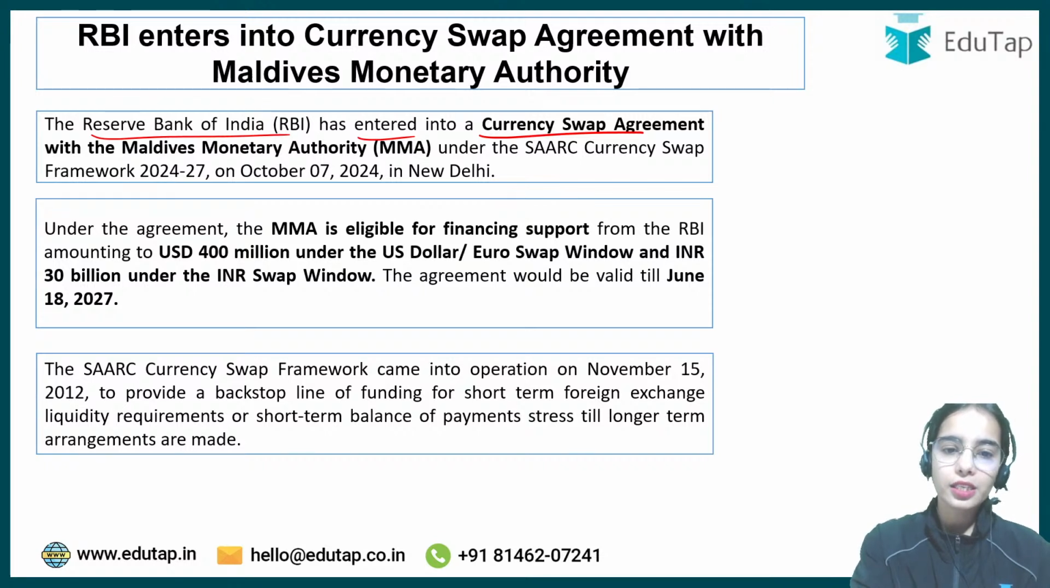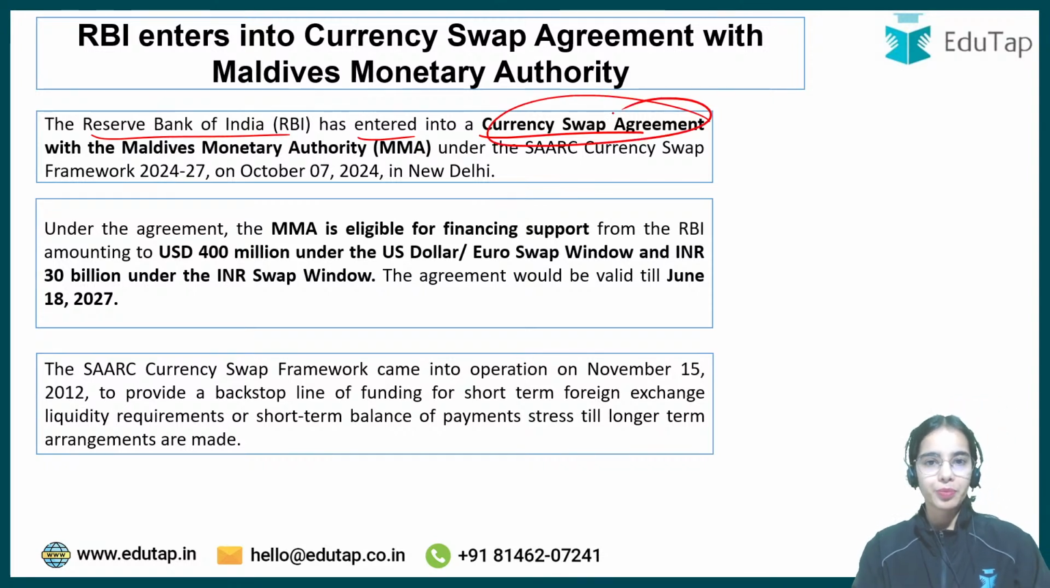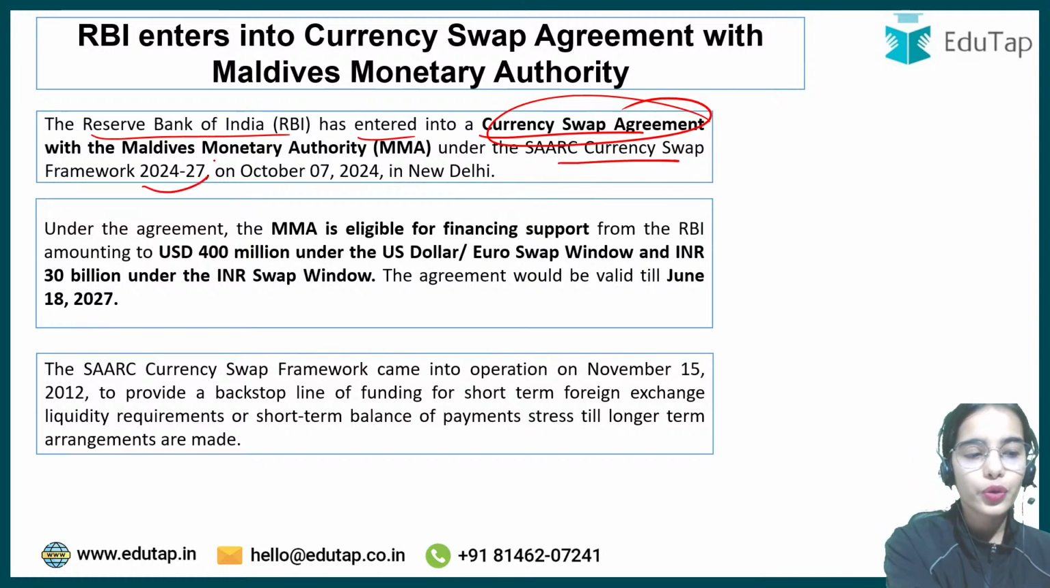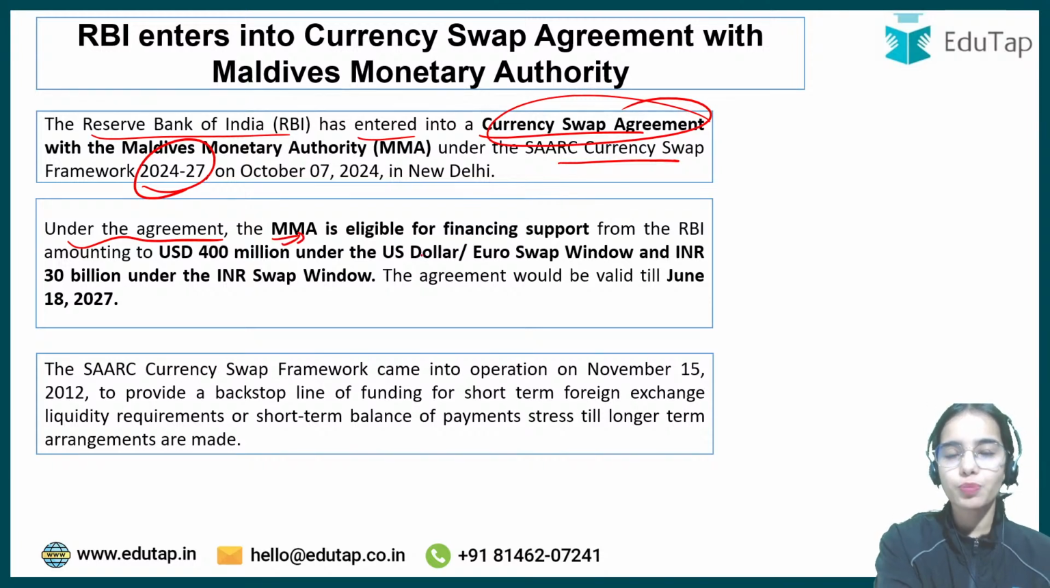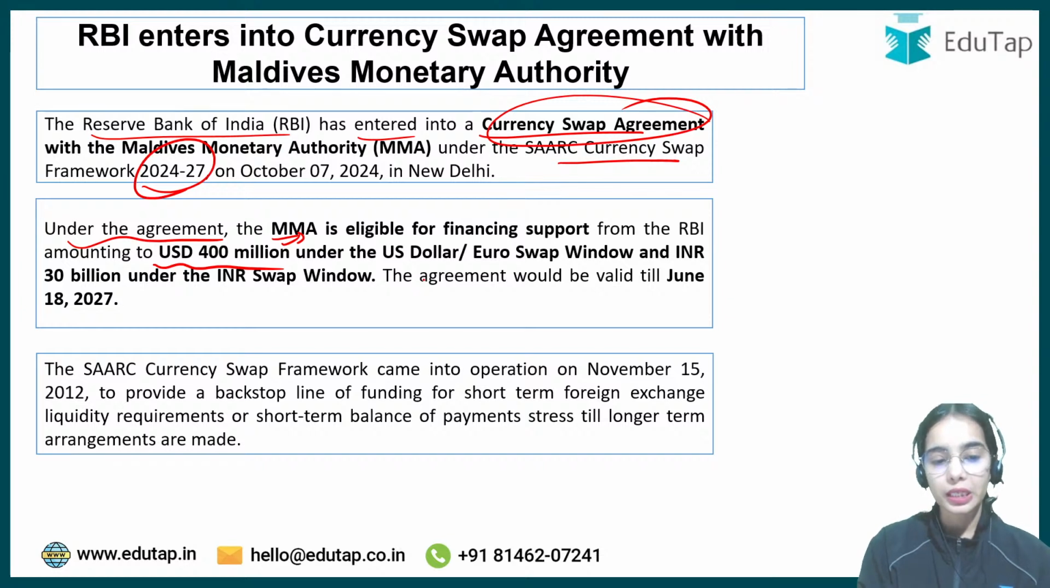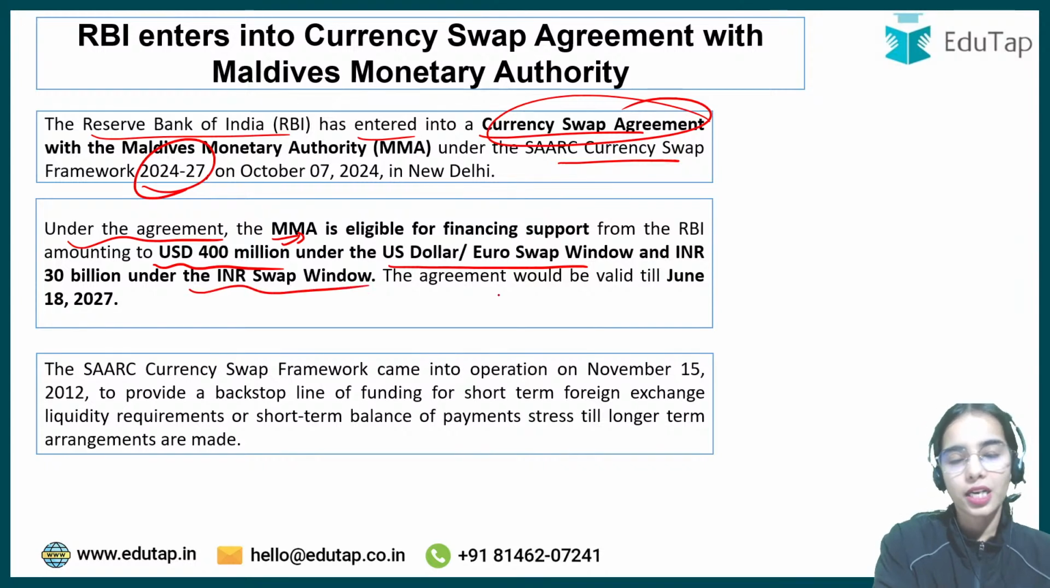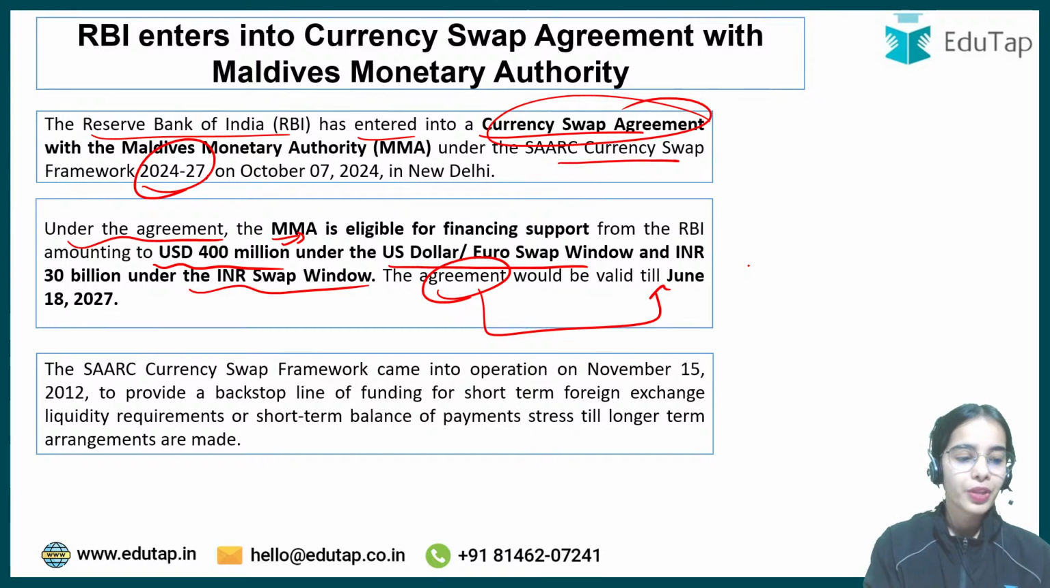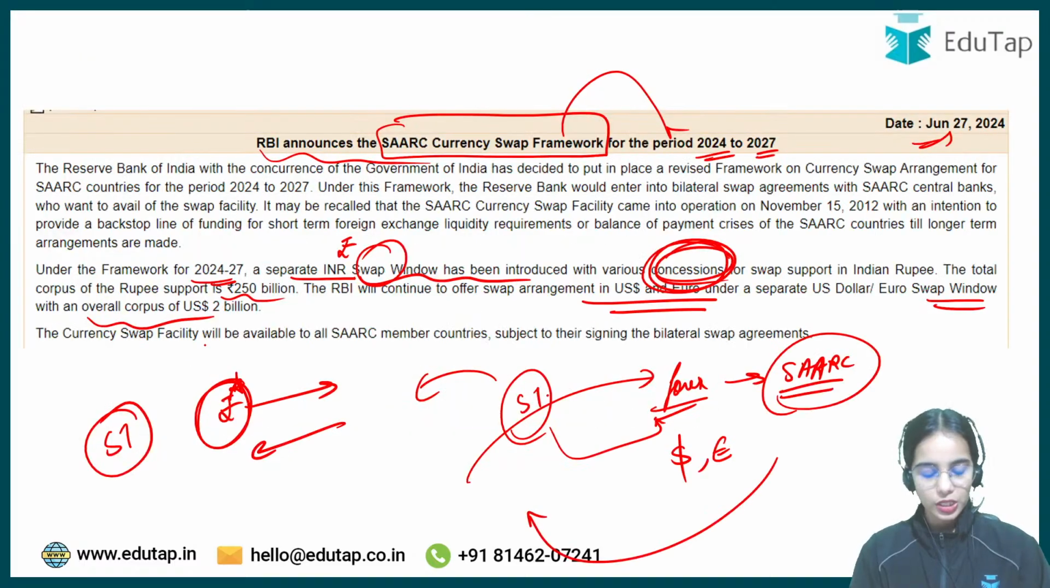Now the RBI has entered into the currency swap agreement with the MMA, that is Maldives Monetary Authority, under the SAARC currency swap framework for 2024-27. Now, under the agreement, the MMA is eligible for support from India, from the RBI, amounting to US dollar 400 million under the US dollar or euro swap window, and INR 30 million under the INR swap window, and the agreement would be valid till June 18, 2027. SAARC currency framework has come into the operation since 2012. So this is the whole idea.